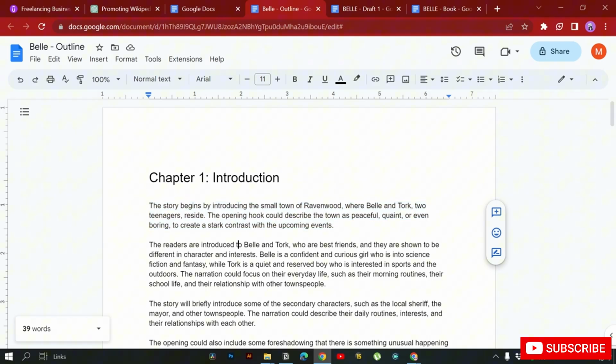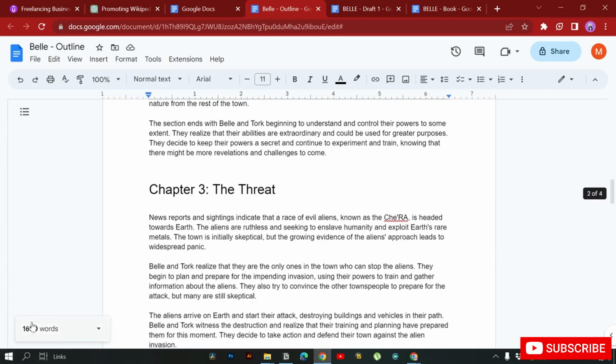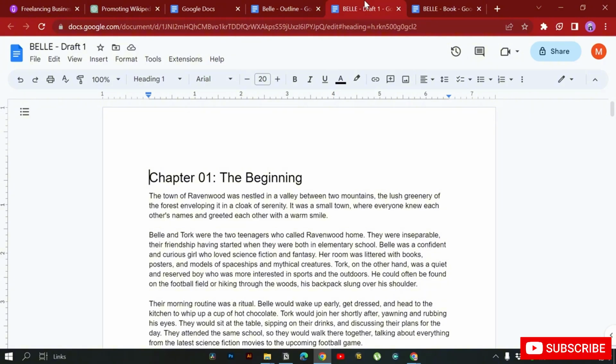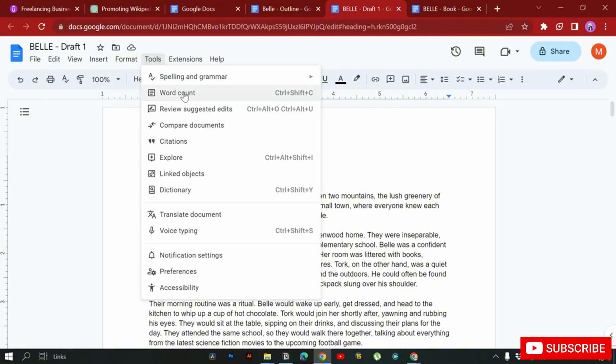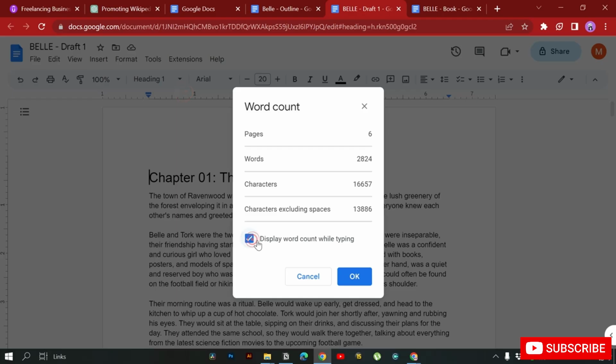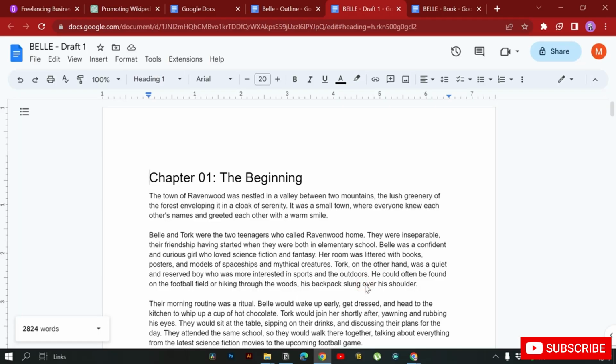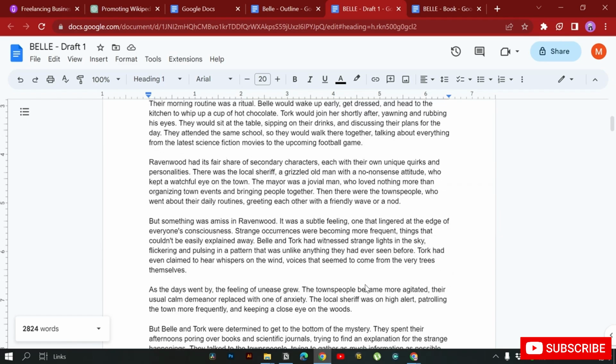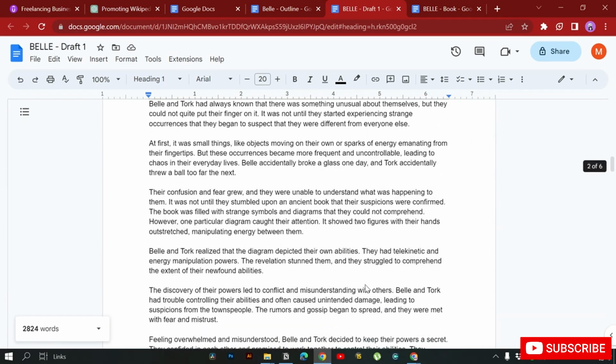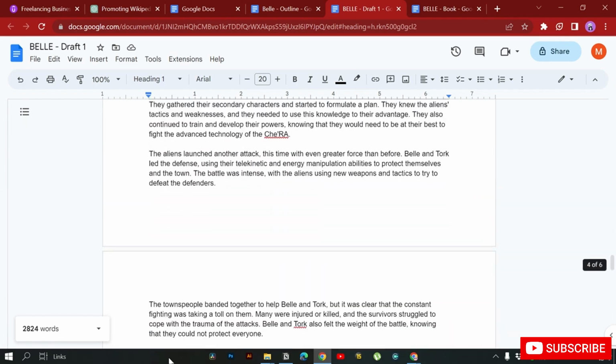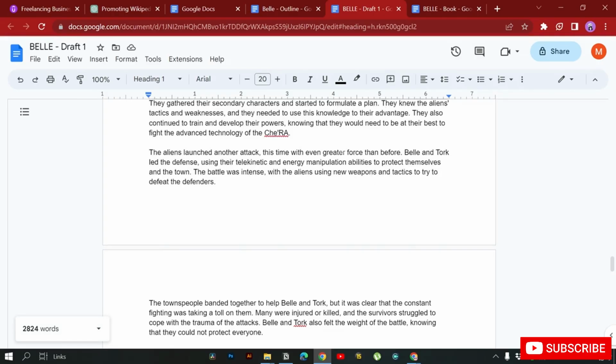And then with the help of these 1650 words, I created this draft 1, and let's see how much the word count of draft 1 is. Here you can see the draft 1 that we created. It's more detailed, and it's about 2824 words.